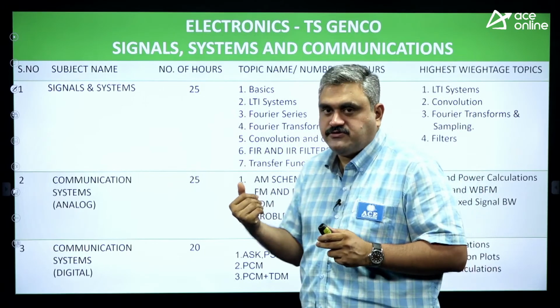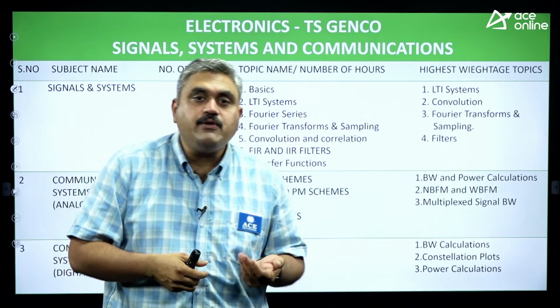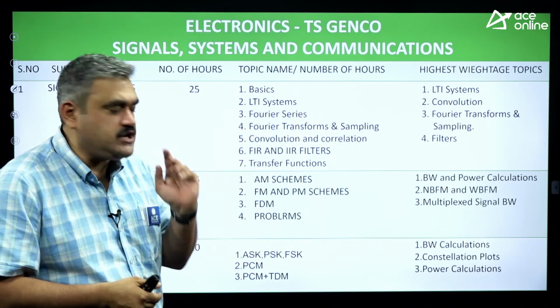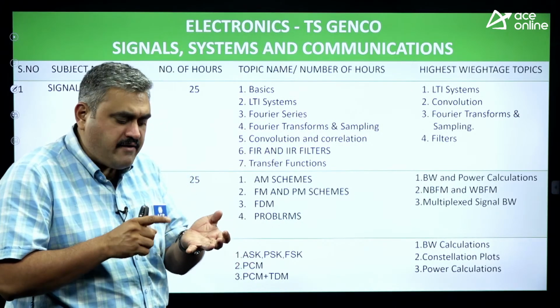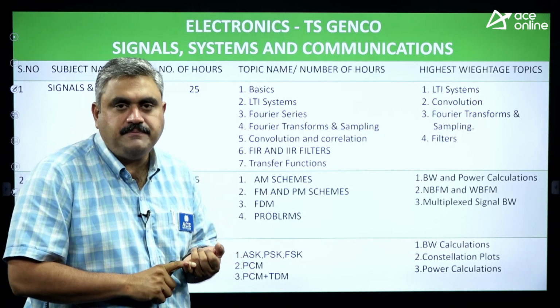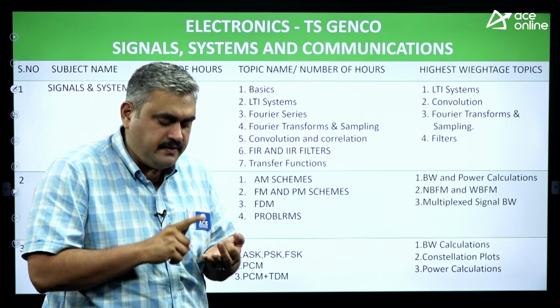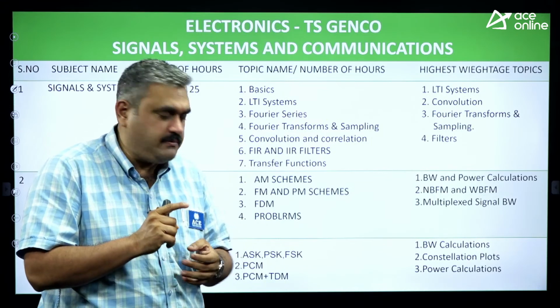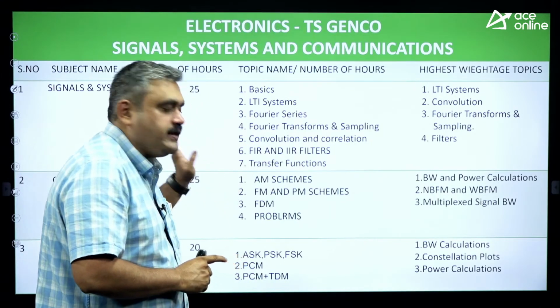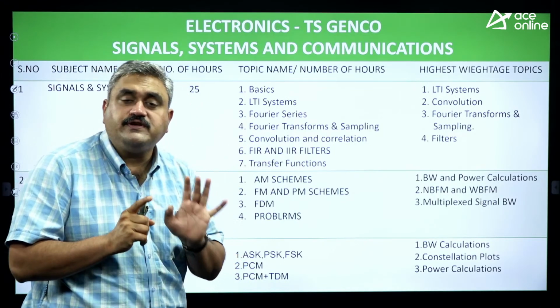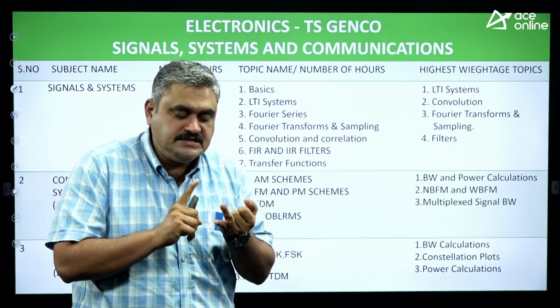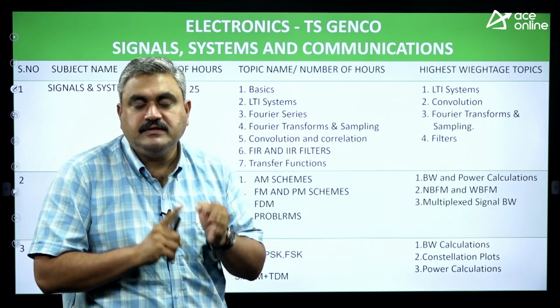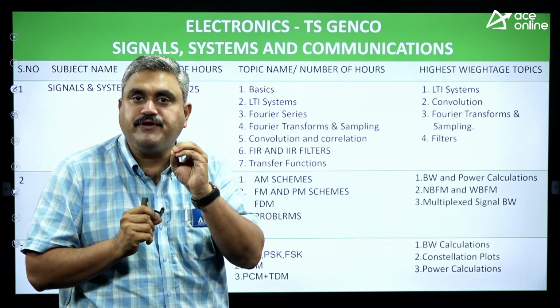Now coming to communications. In communications again you have an analog part and a digital part. In analog you have AM, the standard AM scheme, then we have DSB, then SSB, and then VSB and FM and PM. All these modulation schemes come here. So all questions related to power, spectrum, bandwidth should be on your fingertips.